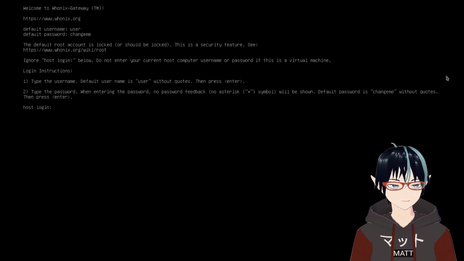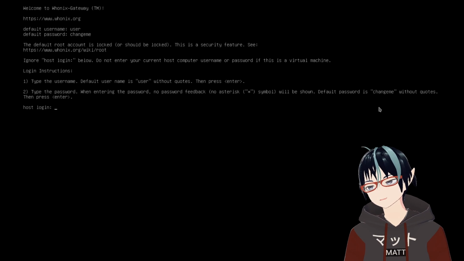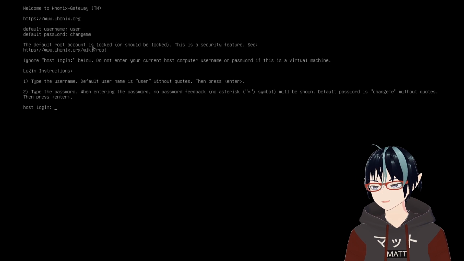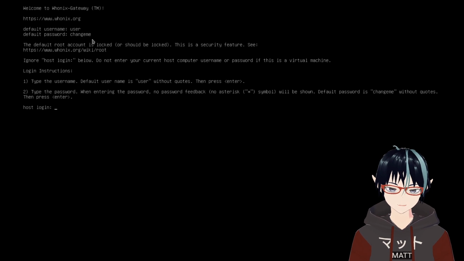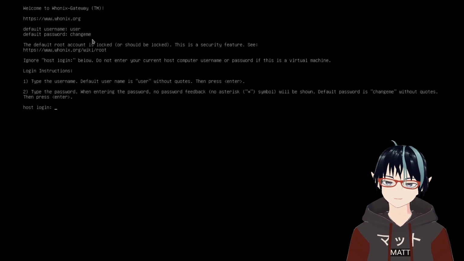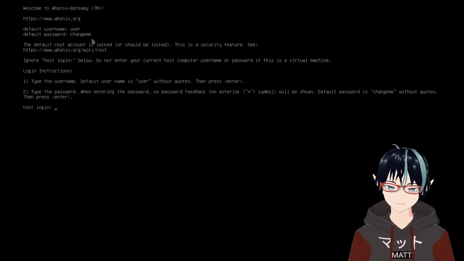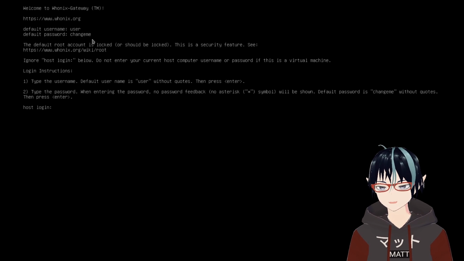And then what this does is it boots into a Debian TTY system. Now, you'll see at the top right here, there's a default username and a default password. The default username is user, and the default password is change me. Now, I will warn you, you need to change the password. Change this password to something good and something personal. Do not leave your password as just change me. That is bad operational security.